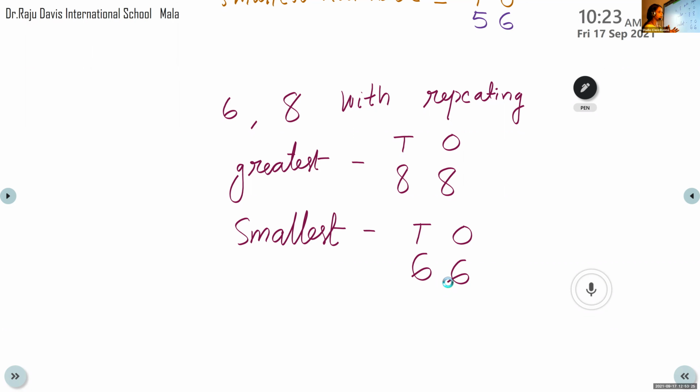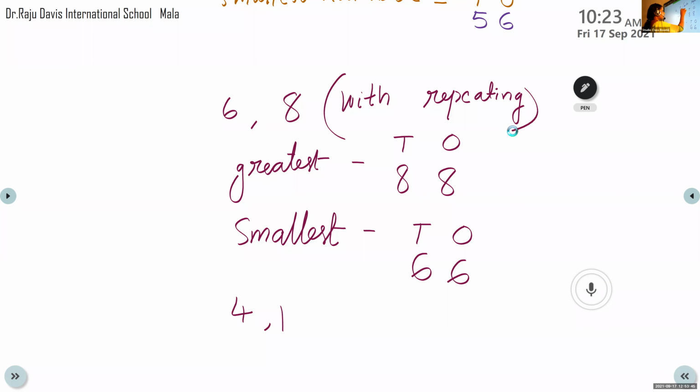Now let us see one more example. Then we can write the question in the notebook. See, 4 and 1. We have to form with the repeating.